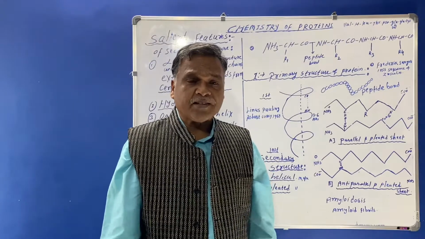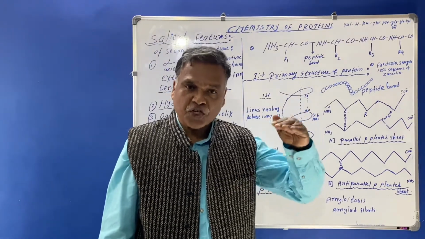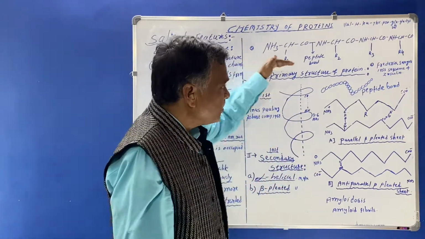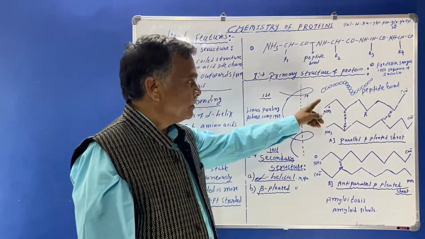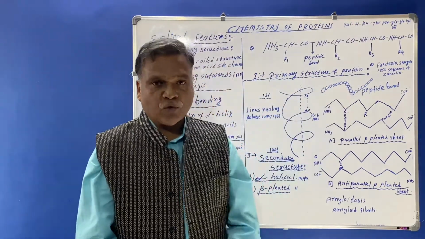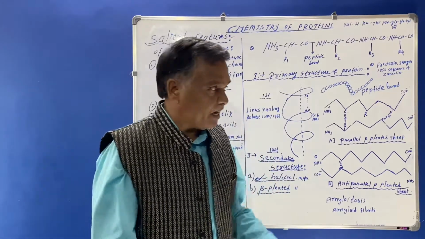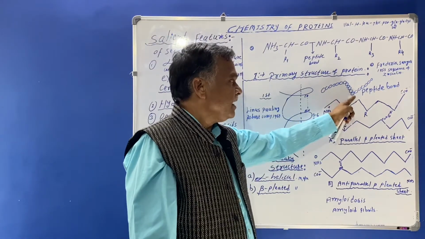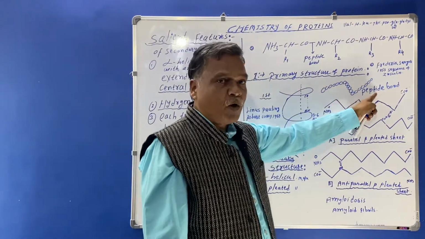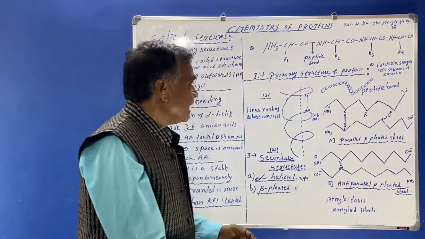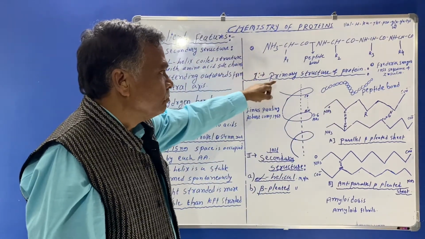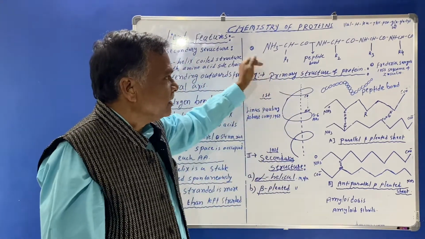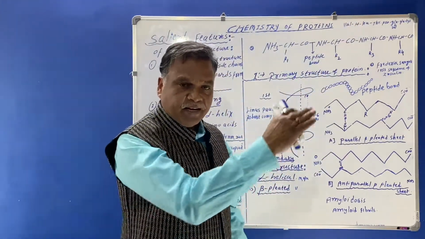So the primary structure is the sequence of the amino acids forming the peptide bond. So sequence of amino acids are present. These peptide bonds are covalently joined with each other. So here you must know the amino acids unitedly form the peptide bond covalently. So you must know that in the primary structure of the protein, the formation of peptide bond will be there, and the amino acids will be in sequence form.